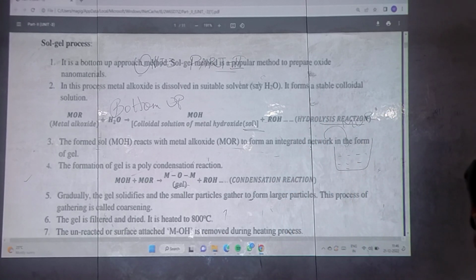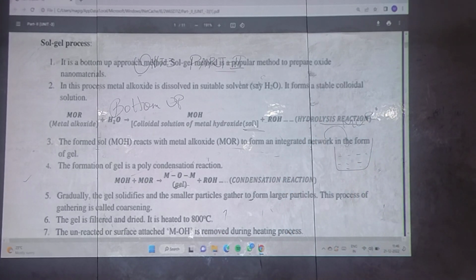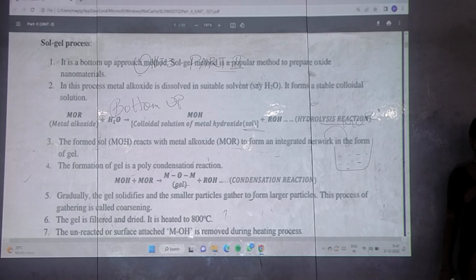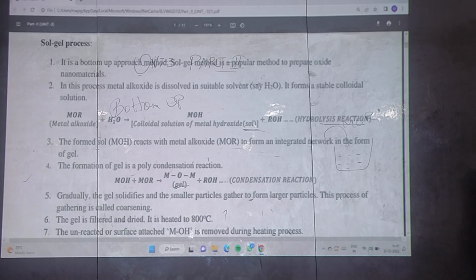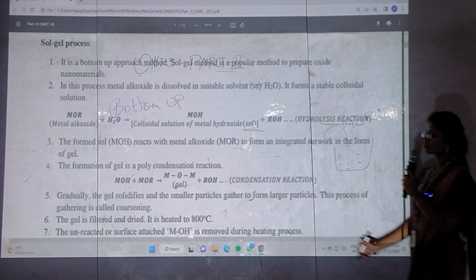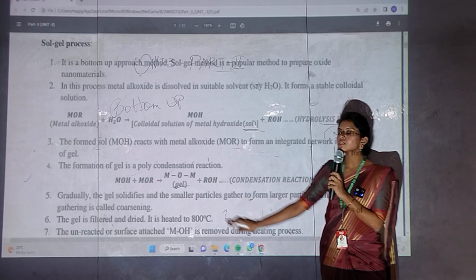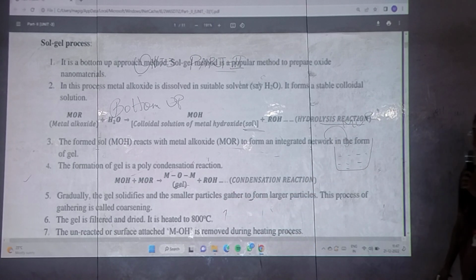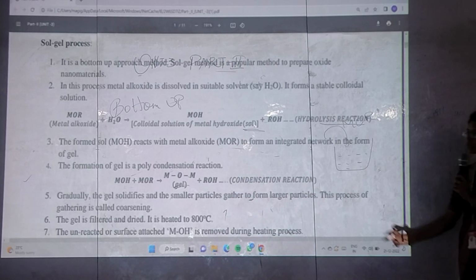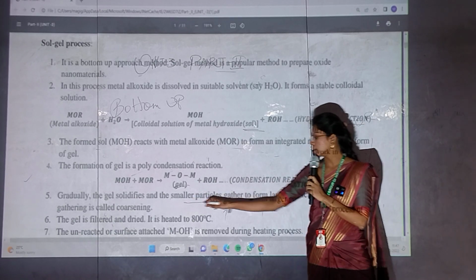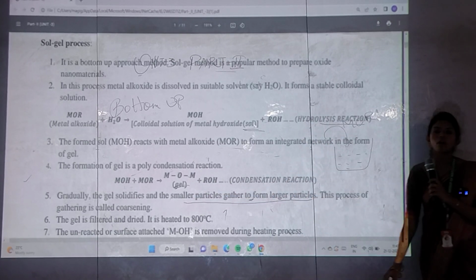Okay. Mainly the sol gel process is used to prepare oxide nanoparticles or materials. Now see. Generally the gel solidifies and the small particles gather. Here what I am saying, small particles are gathered to form large particles.